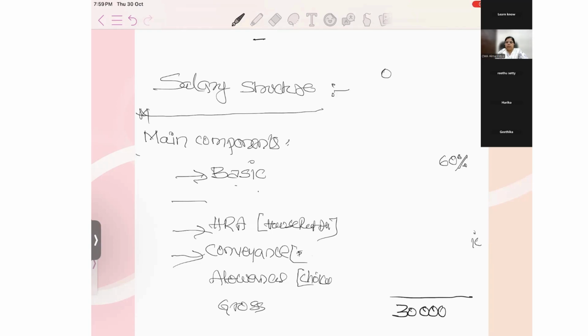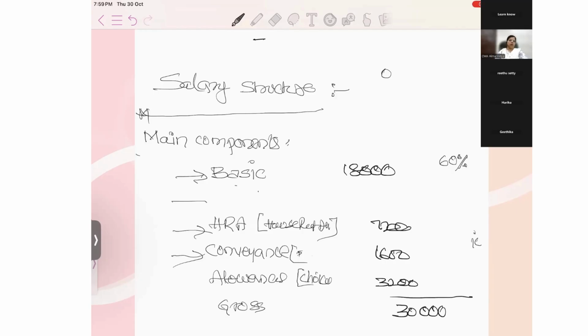Basic, HRA, very good, Krishna Kumari. I think you all got this concept, is it? Hope you're all clear. Yes, ma'am. Basic 18,000, and HRA, if it is 40%, 7,200. Conveyance 1,600 and allowance 3,200.